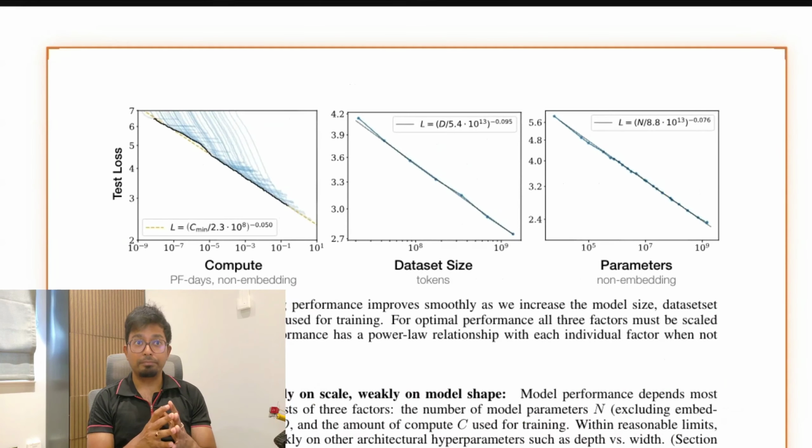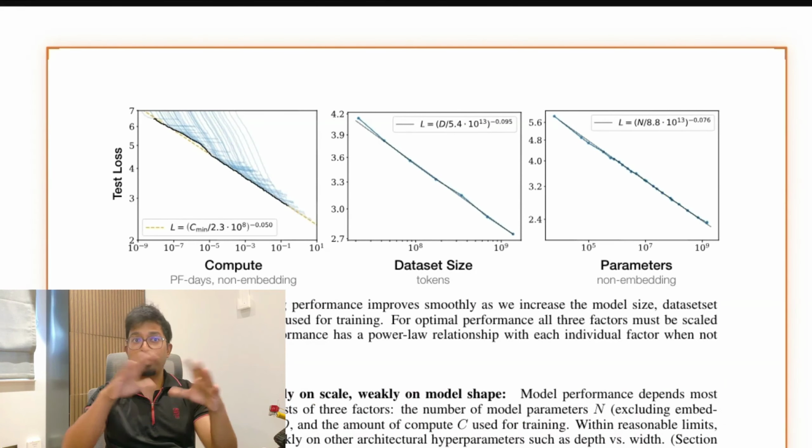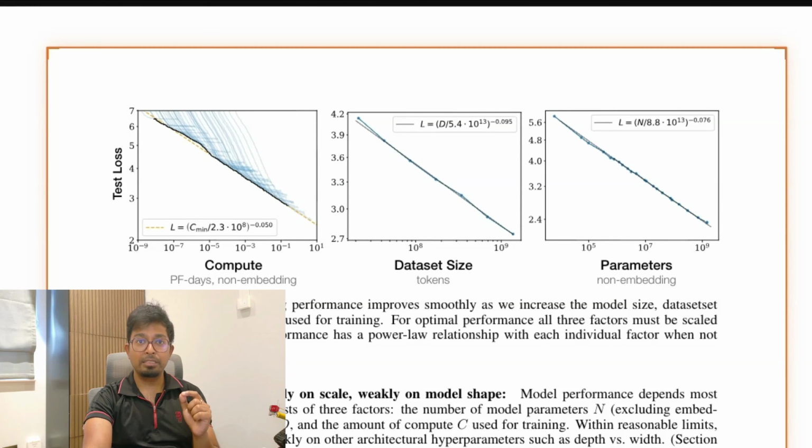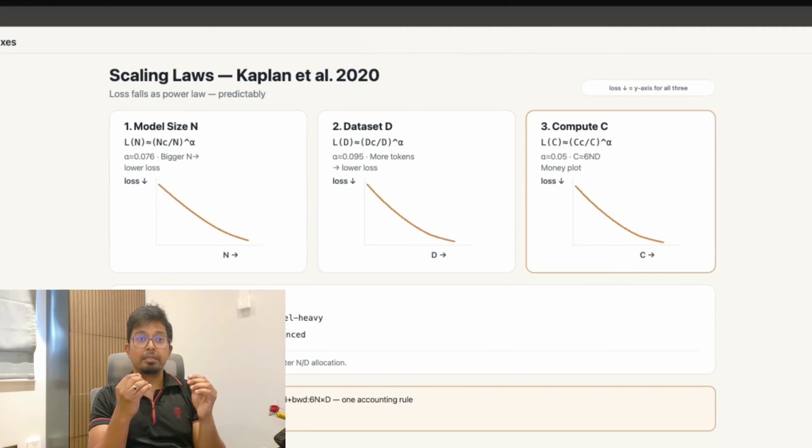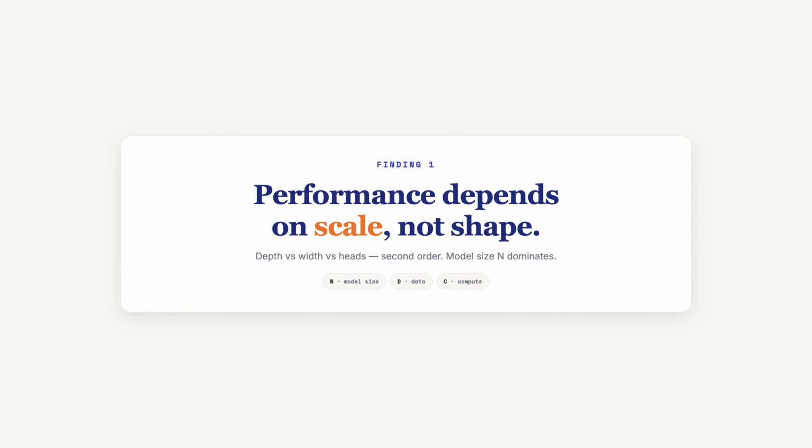Now, this is figure one. This is the main part of the whole paper. 3 panels. I'm going to go left to right. This is the test loss against compute, against dataset size, and against parameters. Every axis is logarithmic, and all 3 are the same thing: a straight line falling for 6 or 7 orders of magnitude. It means performance depends on scale, not shape.